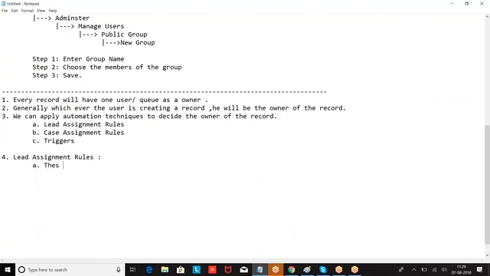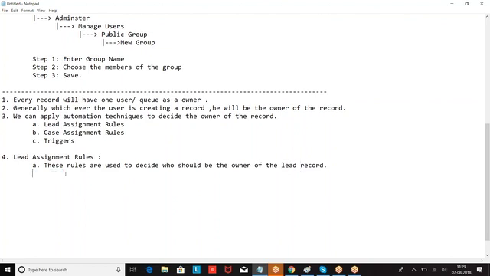These rules are used to decide who should be the owner of the lead record.